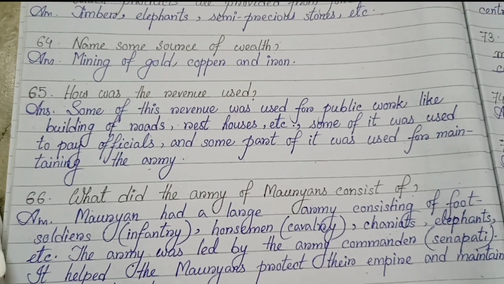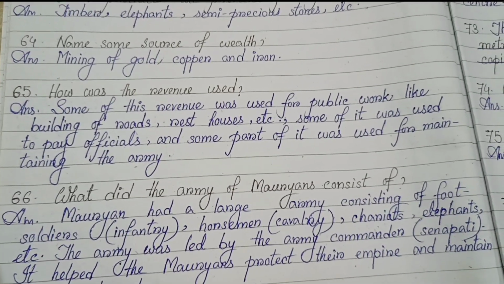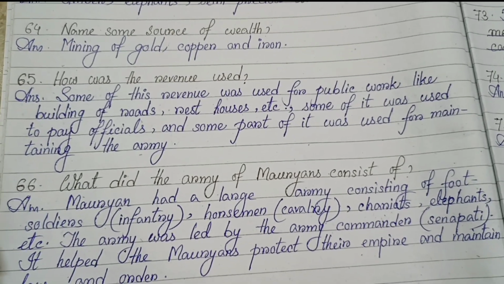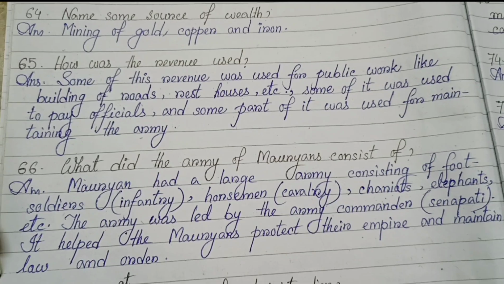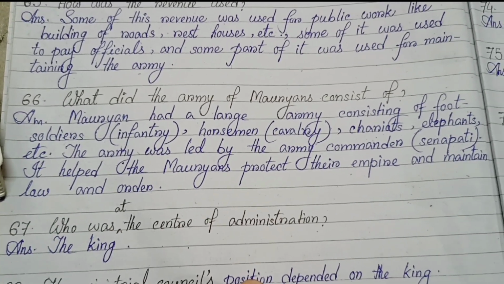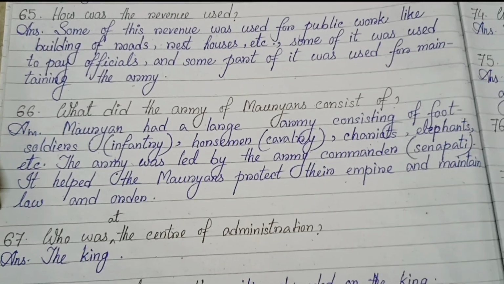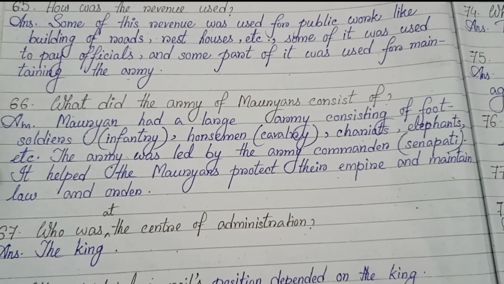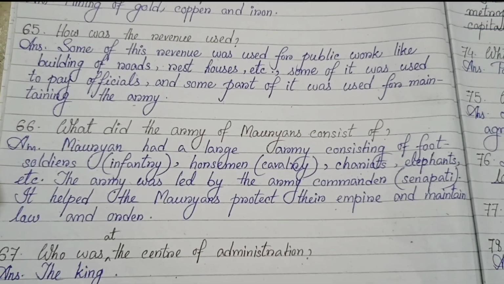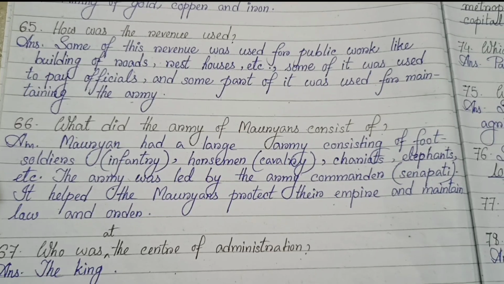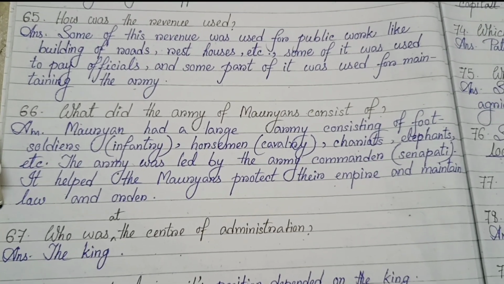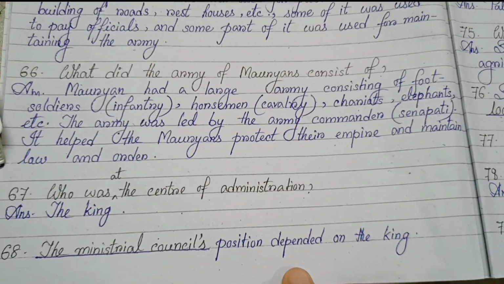65. How was the revenue used? Some of its revenue was used for public work like building of roads, rest houses, etc. Some of it was used to pay officials and some part of it was used for maintaining the army. 66. What did the army of Mauryan consist of? Mauryan had a large army consisting of foot soldiers, infantry, horsemen, cavalry, chariots, elephants, etc. The army was led by the army commander, Senapati. It helped the Mauryans protect their empire and maintain law and order.